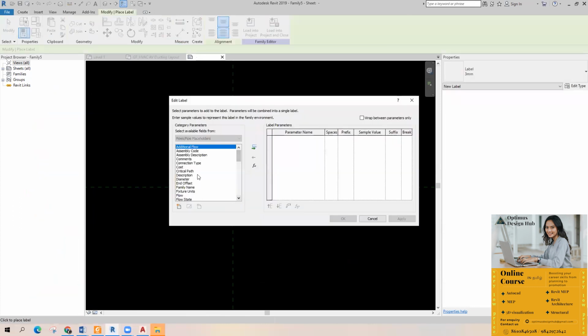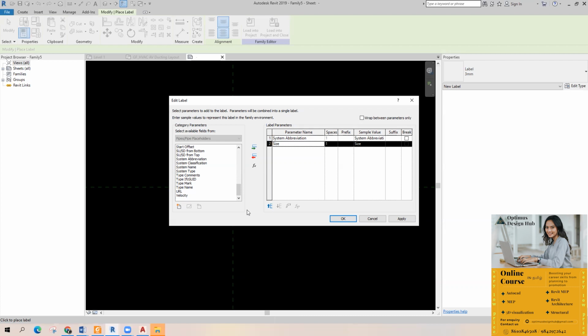Label. Pick the label. What I will take first? System abbreviation, right? Yes. System abbreviation. Then size. And for piping, there is no bottom elevation in this area. There is no parameter called bottom elevation. We have invert elevation and we have start offset, end offset, or something like that. But we don't have this kind of bottom elevation in this label.